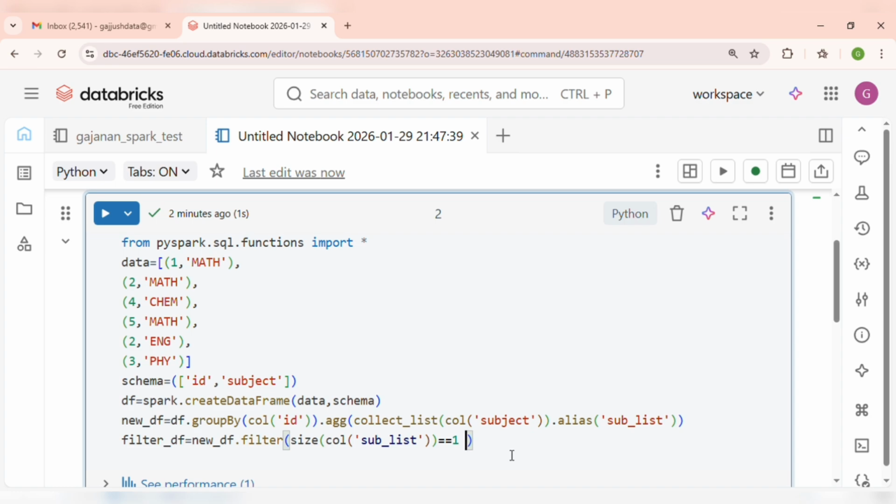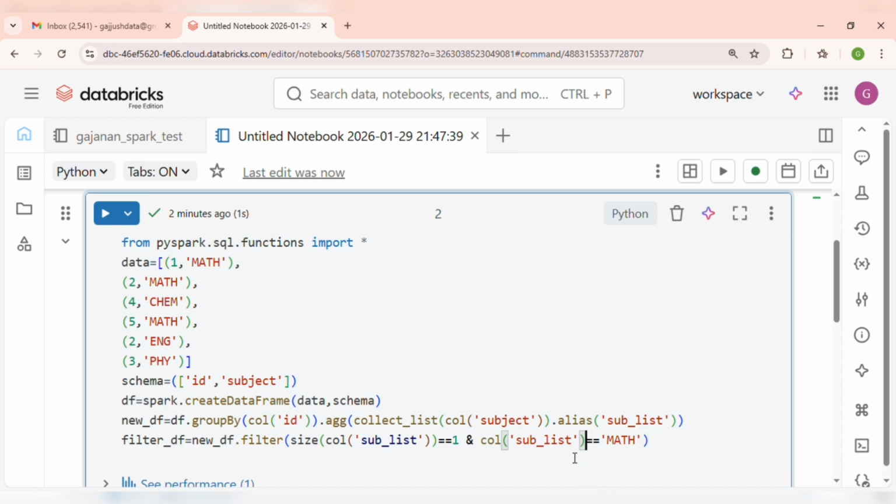Okay, but again we need one more filter here on the subject list column, and its value should be math only, because we want to fetch the teachers who teach only math.